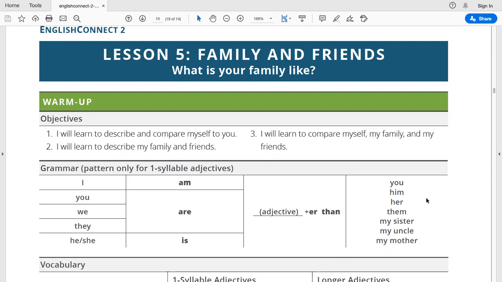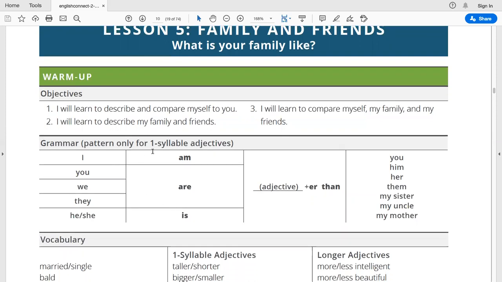As we saw last week, we are going to continue talking about family and friends. And this time the question is, what is your family like? The objectives of this class will be learning to describe and compare myself as a student to others or to you. We will also be learning to describe our family and friends. We'll be learning to compare myself, my family, and my friends. So let's go to the grammar.